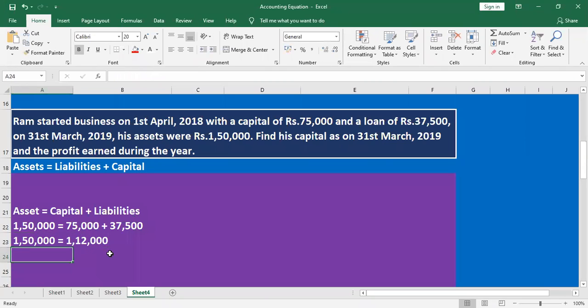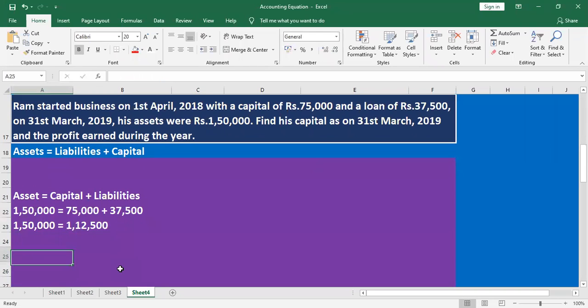1,12,500. What is the balance here? Asset 1,50,000 minus capital and liabilities 1,12,500, the balance is 37,500.